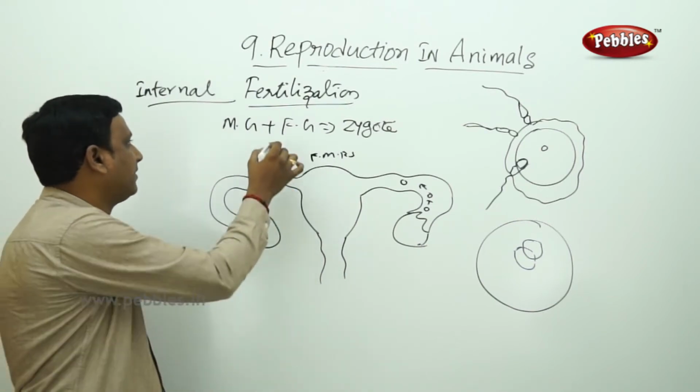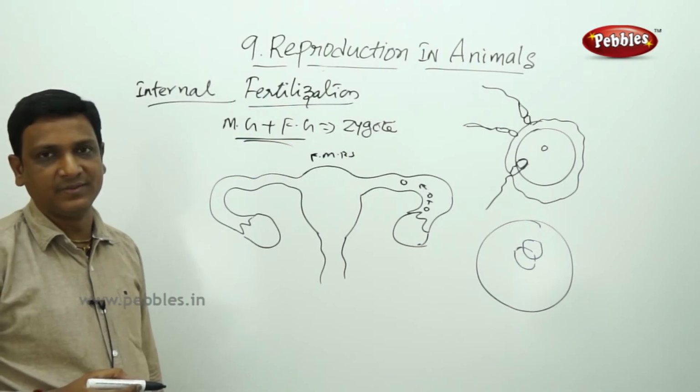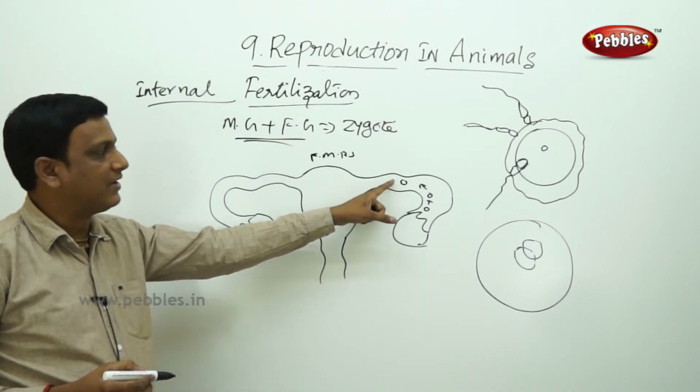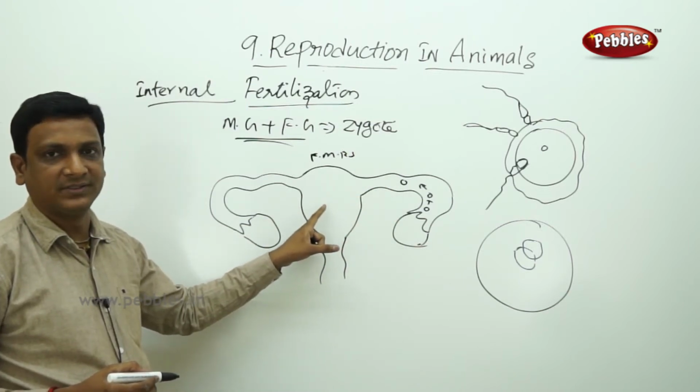Here what should happen? The fusion should take place, the fusion of male and female gamete. But where is the female gamete? It is in the fallopian tubule. The fallopian tubule is a part of the female reproductive system. The female reproductive system is in the female body.